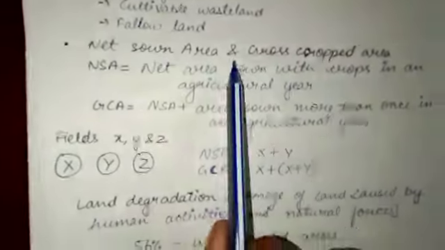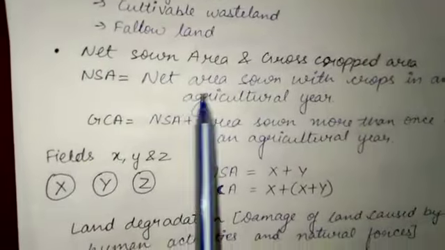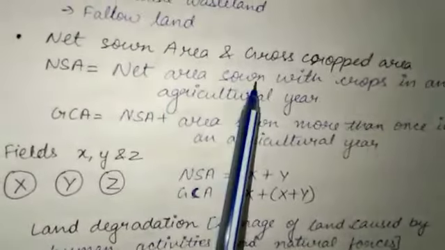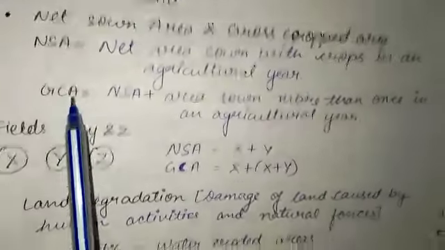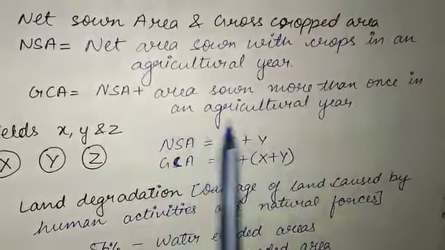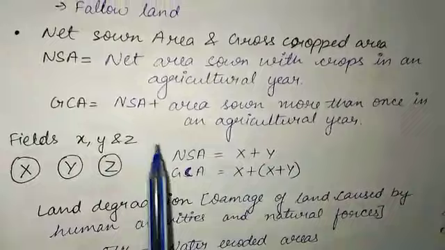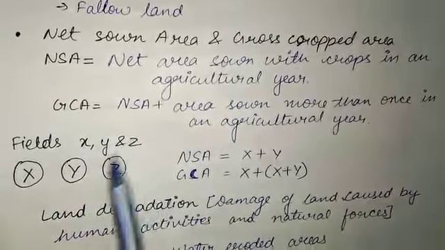Now, net sown areas and gross cropped areas. NSA means net area sown with crops in an agricultural year, and gross cropped area is NSA plus area sown more than once in an agricultural year. Not understood? It's okay. Let us take an example, then you will get it.